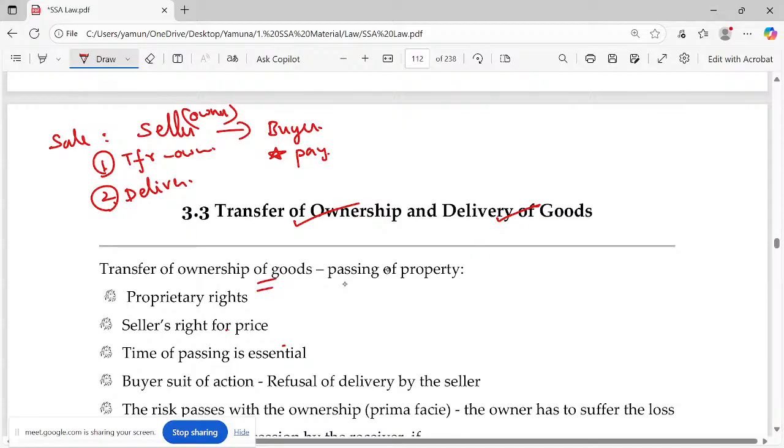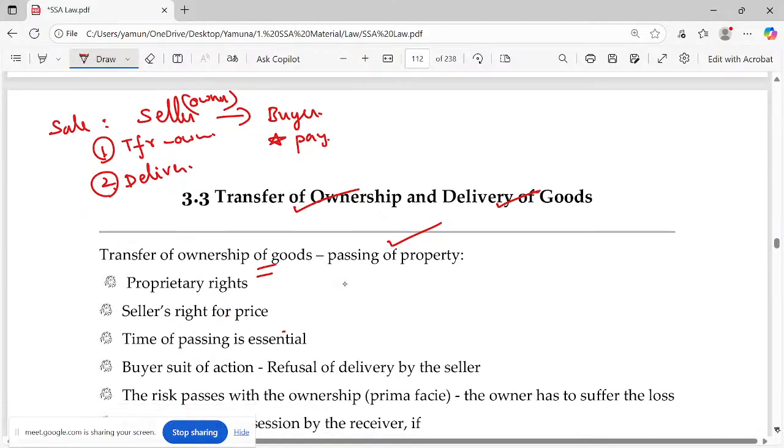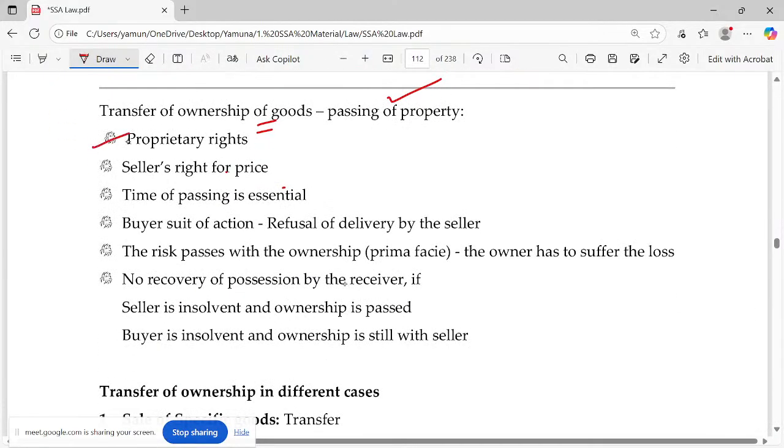Transfer of ownership of goods is nothing but passing of property. Passing of property actually means passing the ownership rights. Proprietary rights is a seller's right for price. When the seller is ready to transfer the ownership, he is actually demanding the promise. What promise? Demanding for the price, claim for the price. Time of passing is essential. Yes, timing is important, right?